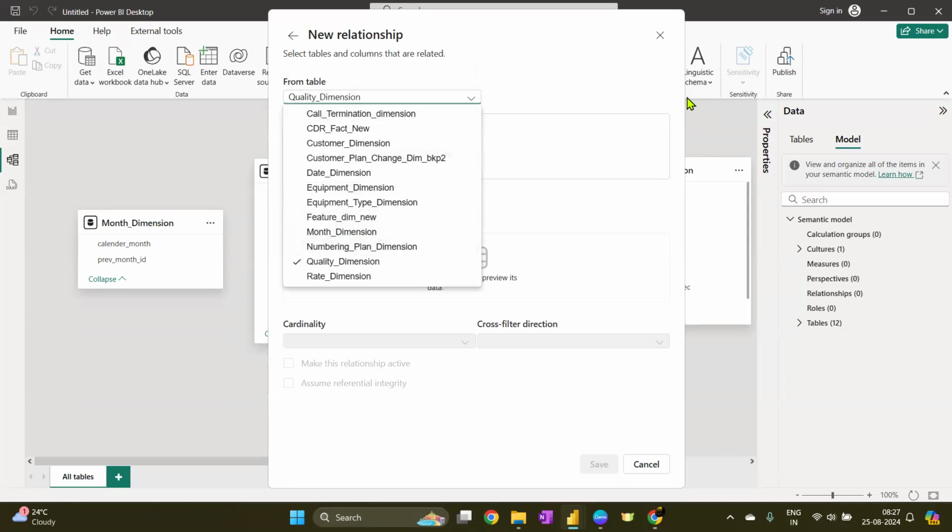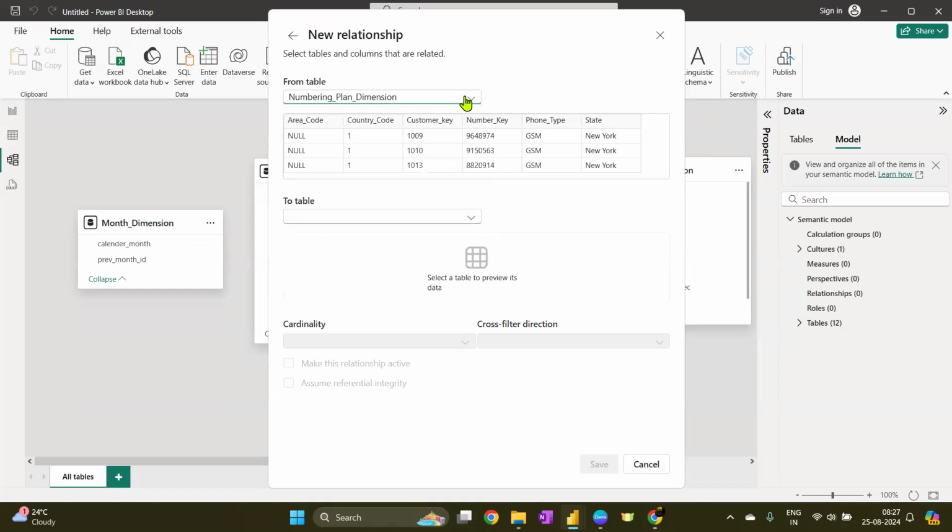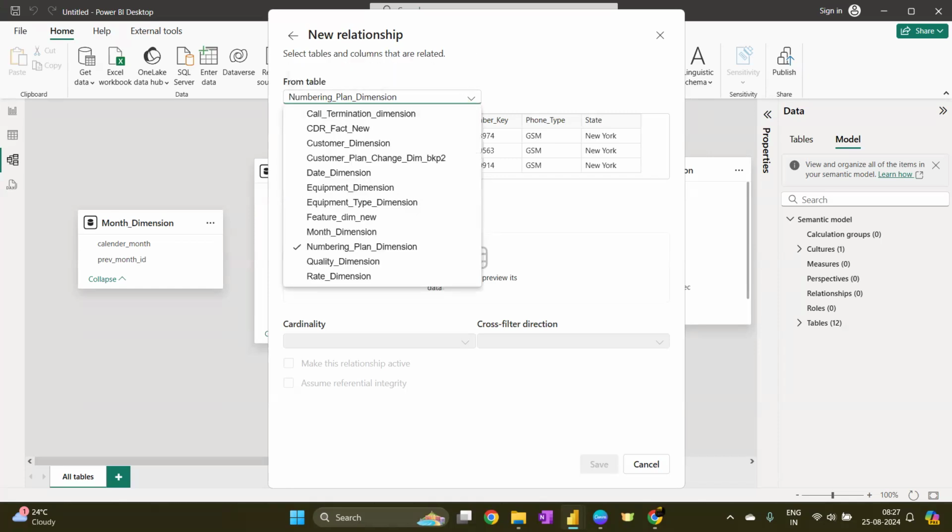So most of the time, out of 10, at least 6 or 7 times you will correctly guess whether a table is your dimension or your fact. For all the tables you have seen in telecom or e-commerce, you can at least figure that out just by understanding the name or by looking at the table. You will see, okay, this table can be my fact table or this can be my dimension table. Not always will you be correct, but at least out of 10 you will be right 4 or 5 times. Okay, chalo. So call termination.